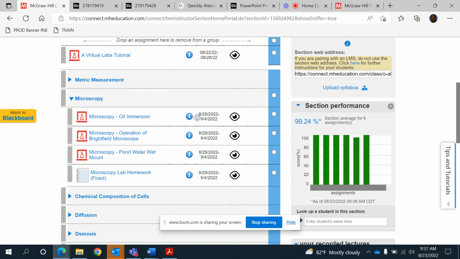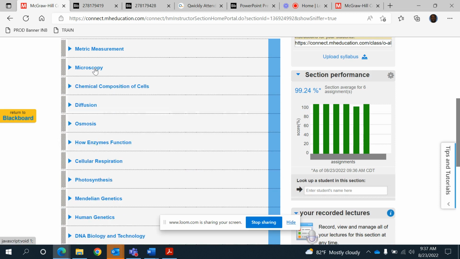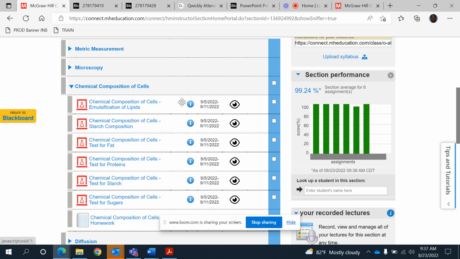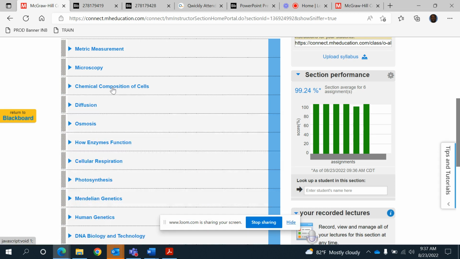Microscopy, you will see it's opened on the 29th and it's due on the 4th of September. All right. So it goes that way. Chemical composition of cells opens on the 5th of September, closes on the 11th of September. So those are the due dates that you want to follow, not the calendar. The calendar is just to list items for you. You can follow the calendar to know to do them in order, but those are the due dates as stated here. All right.